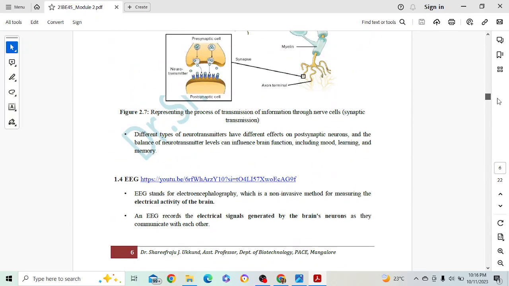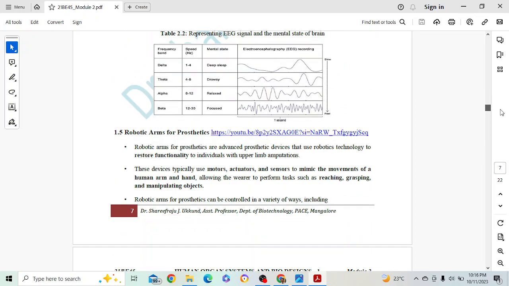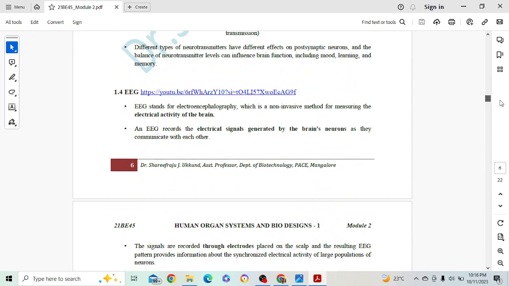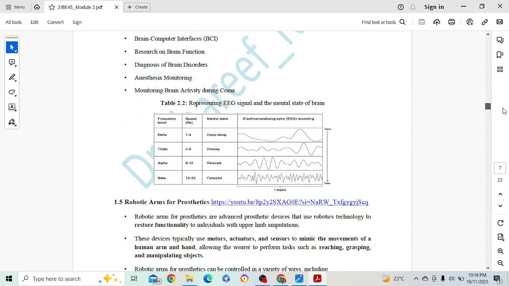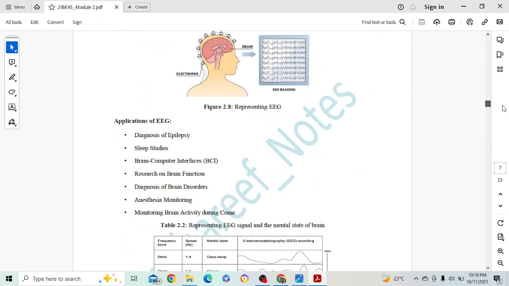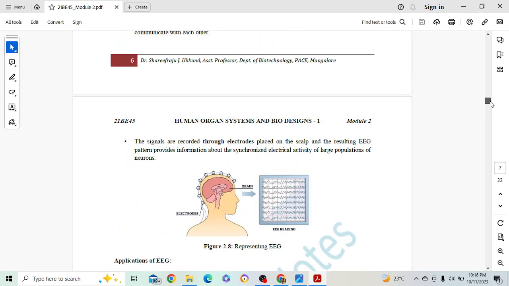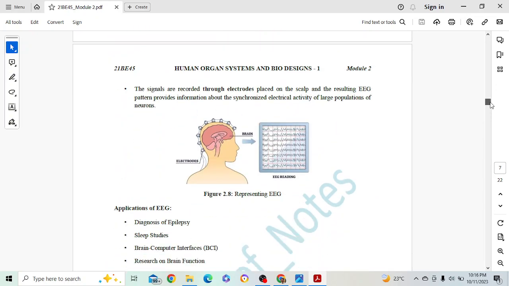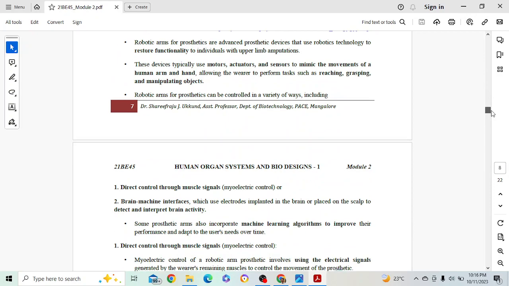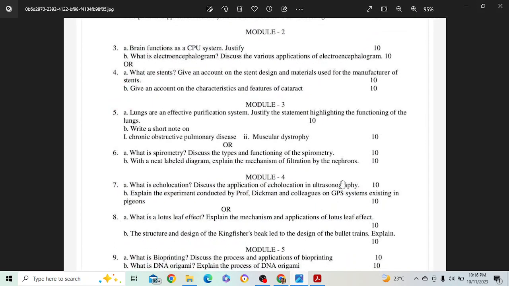Yes, here it is. Again, very brief introduction. Okay, so you can just explain because EEG is very well known such topic. So I have framed it for only 5 to 6 marks. You can briefly explain these applications, okay? And do not forget to mention this particular diagram because that will give you one of the example, and also try to draw the diagram, okay? So that might get you 10 marks.